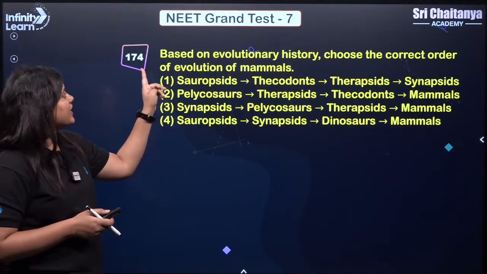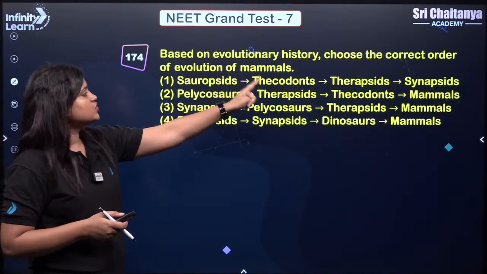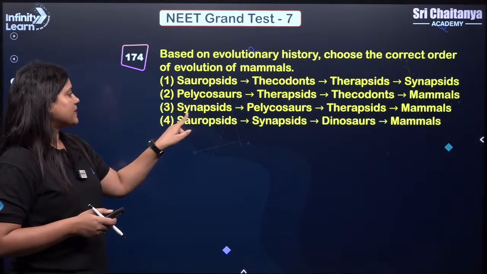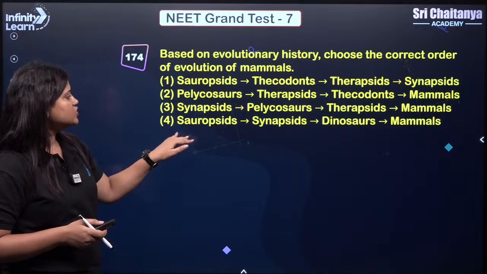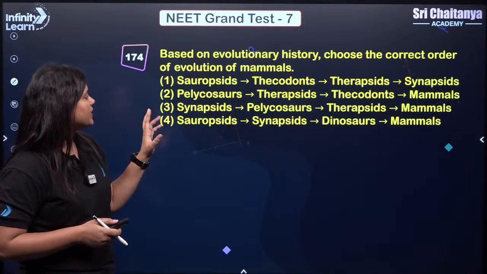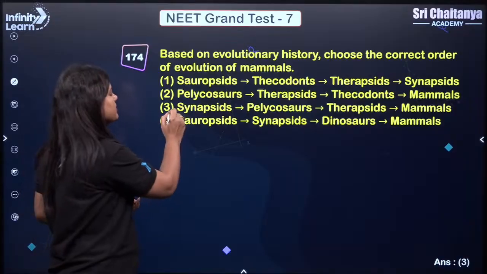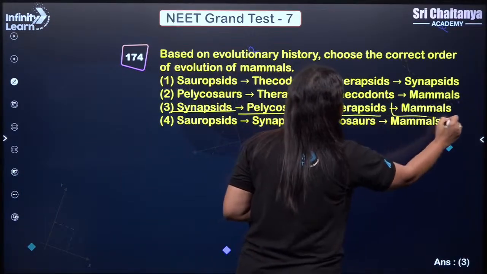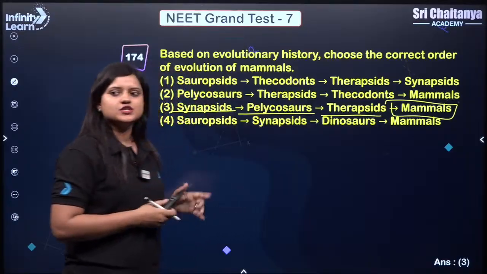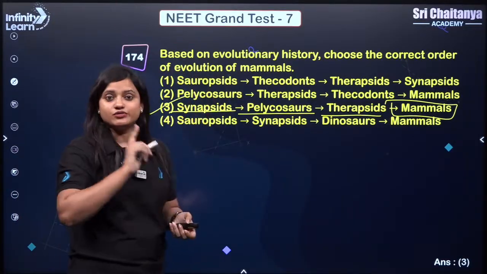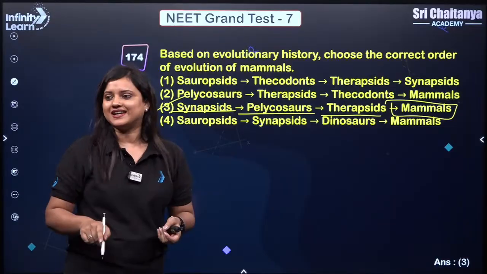Okay. Based on evolutionary history, choose the correct order. So we have sauropsids, pelycosaurs, synapsids and sauropsids. Okay, so sauropsids are not changing into synapsids. We know this. Okay, so answer should be 3 because synapsids will form pelycosaur and then therapsids and ultimately mammals. Okay, so very simple question, direct question. The answer should be 3 from the images of NCERT.